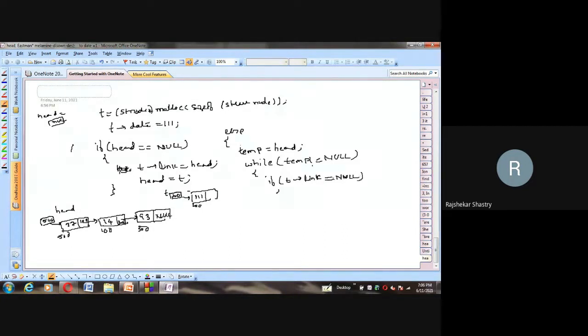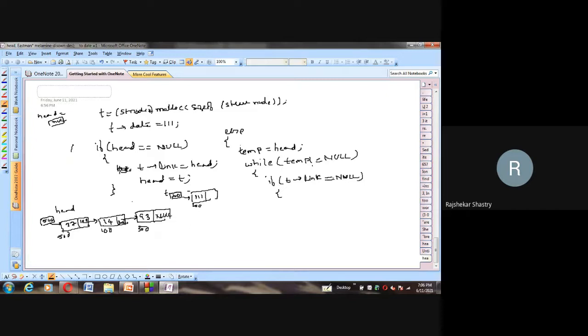then this is an indication that you are here. I will tell you the traveling mechanism also. So if this condition is true, then it is an indication that we are at the last node. So once we reach the last node, now we have to start performing the operations. So what are the operations? If this is true, what to do? Now you have to join.